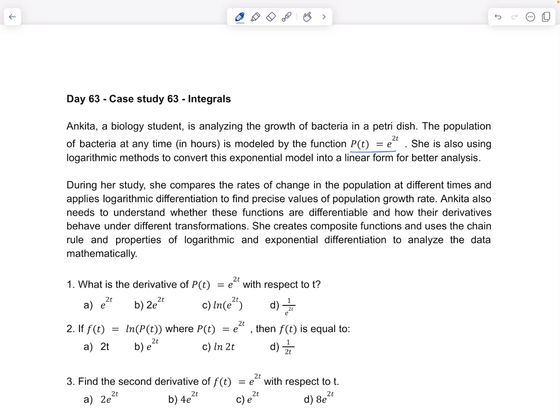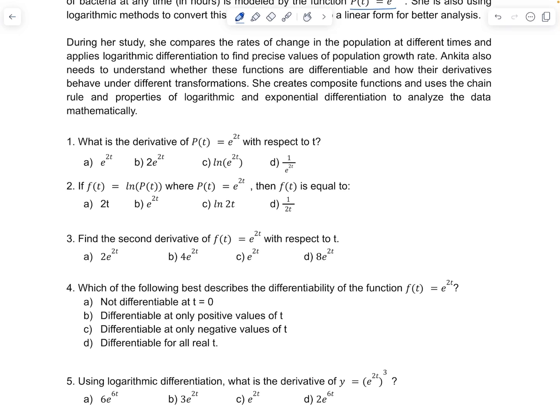mathematically. Question 1. What is the derivative of p of t is equal to e power 2t with respect to t? P of t is e power 2t. Differentiating this with respect to time, on applying the chain rule, we get e power 2t times d by dt of 2t, which is e power 2t into 2. That is 2 e power 2t. So the answer is option B.